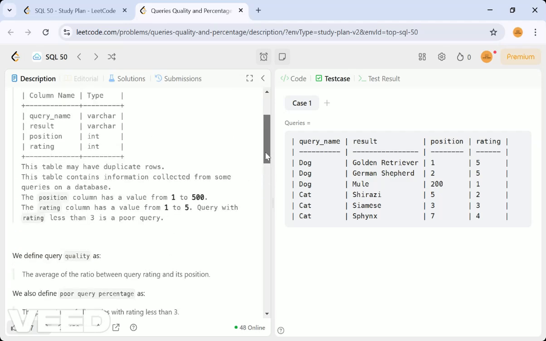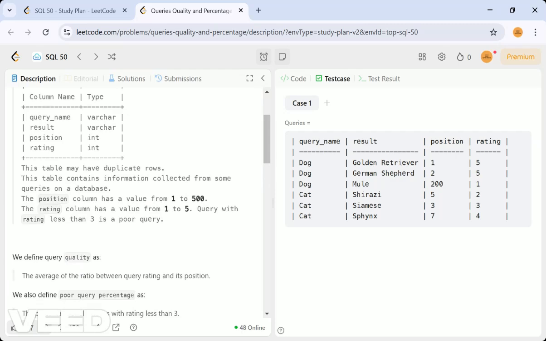Ratio is nothing but one divided by the other, so rating divided by position, and we take the average of that for the query. That is called quality here.